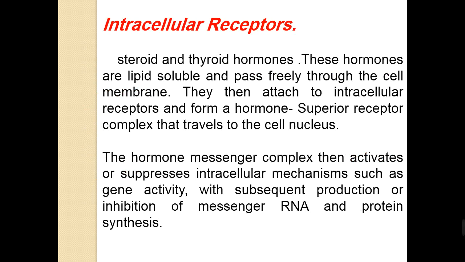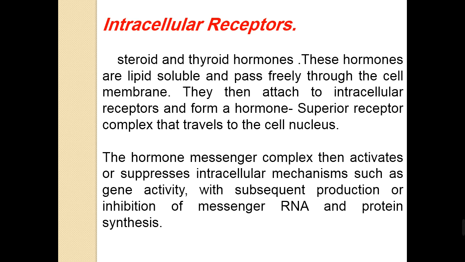The second type of receptor, according to their location, is the intracellular receptors.